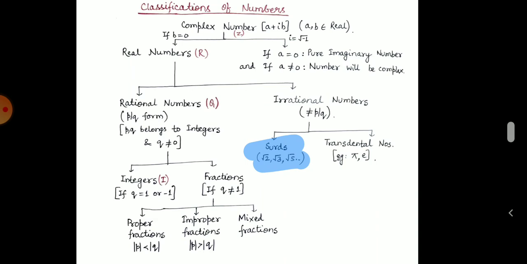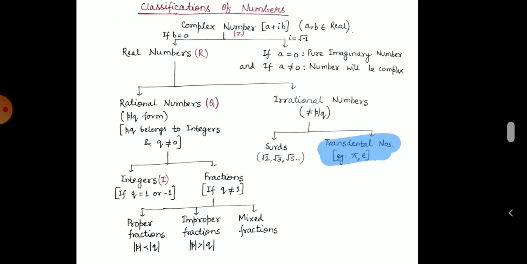Surds are those numbers in which the square root of the number has a value in non-terminating form. For example, square root of 2 equals 1.41432 and so on. There is no termination, so it is a surd form. Similarly we can see for square root of 3, square root of 5 and so on.